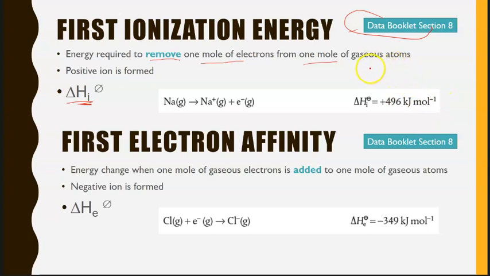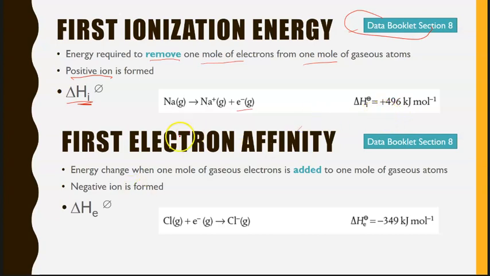The atoms have to be in a gaseous state first, otherwise we have to expend energy to get them into the gaseous state. Okay, and in this case, it is important to realize that it is a positive ion that is formed here because we're removing electrons. So this is delta H_I^0, under standard conditions, the enthalpy of ionization. We can have any atom in a gaseous state going to a positive ion and releasing an electron. This will correspond to the delta H_I^0 and will be a positive value because it requires energy. We've got to put energy in, so it's going to be an endothermic process.